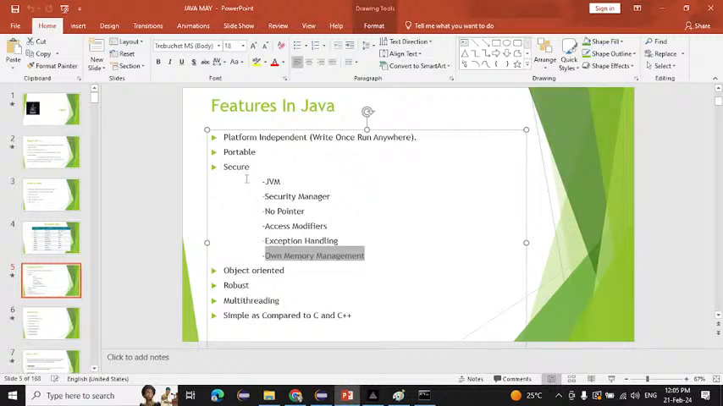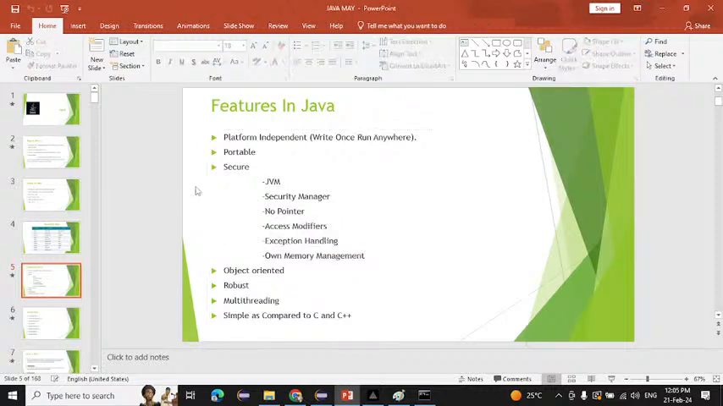So these are all the features present inside Java: platform independent, portable, secure, object oriented, robust, multi-threading, and simple as compared to C++. And how many things make Java secure? First is JVM, then security manager, no pointer, access modifier, exception handling, and then own memory management. These are all the features of Java.